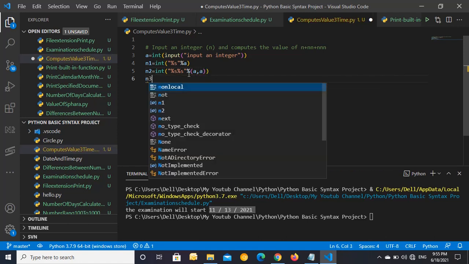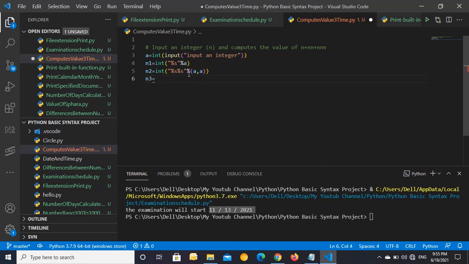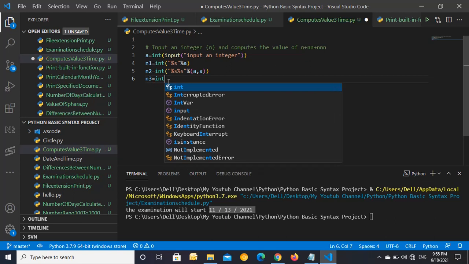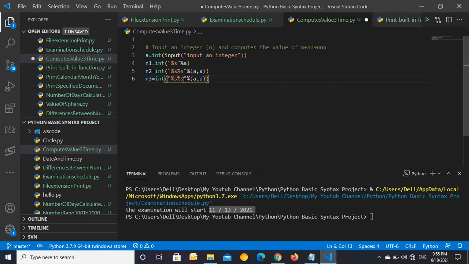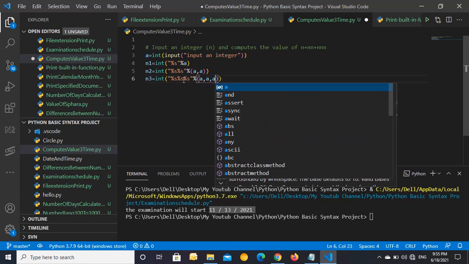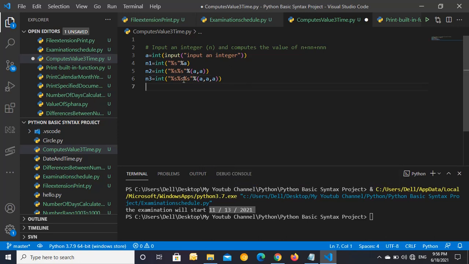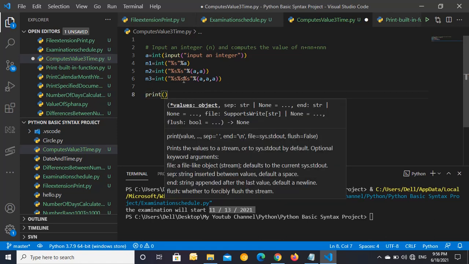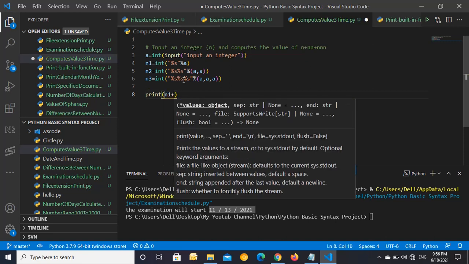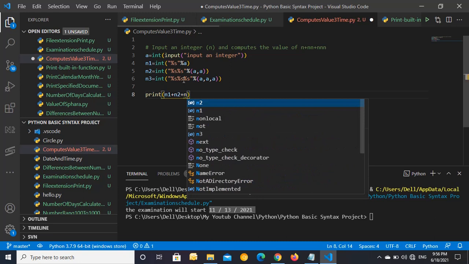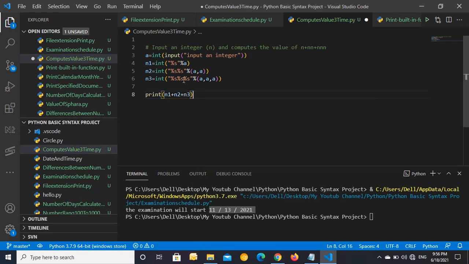And n3, inside a variable of n3 is, I can do this one like this, control C and int, control V, and putting one here, s1 and comma a, simply, and done. Okay, and printing this all, print n1 concat n2 concat n3, simply, control S.